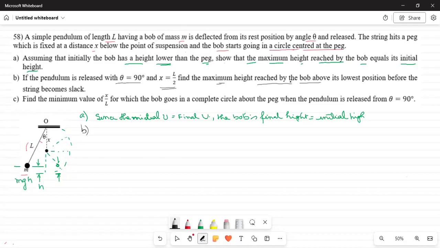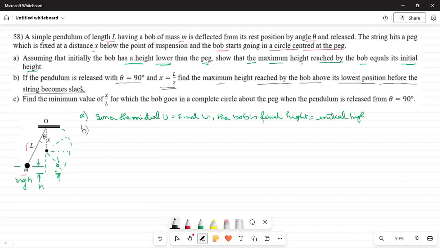The method to find the maximum height reached by the bob from its lowest position before the string becomes slack, we have already done in the last 2-3 examples. This kind of problem we have already solved, so go by the same method.